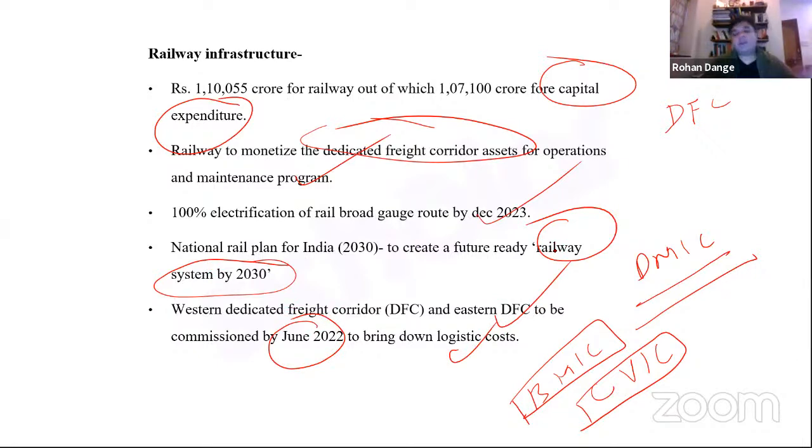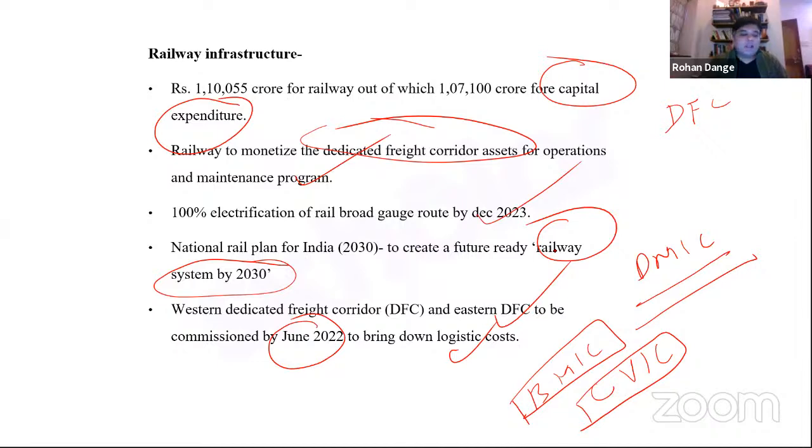See, if any country wants to transit from being a developing economy to a developed economy, it is important that you become a global leader in supply chain management and operations and logistics. Right now, India very clearly and very chronically lacks a good and robust supply chain management system. So therefore, it is one of the basics which needs to be covered if India expects to become a global superpower in the foreseeable future. And therefore, our government has identified the Western Dedicated Freight Corridor and the Eastern Dedicated Freight Corridor, which is going to be commissioned by June 2022.